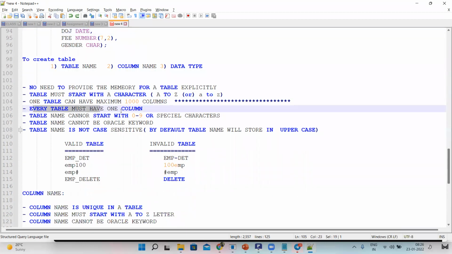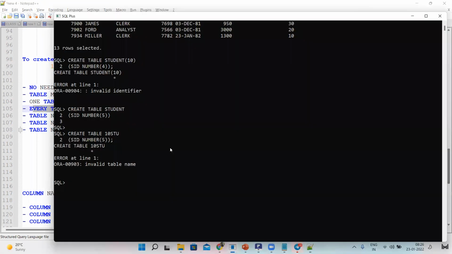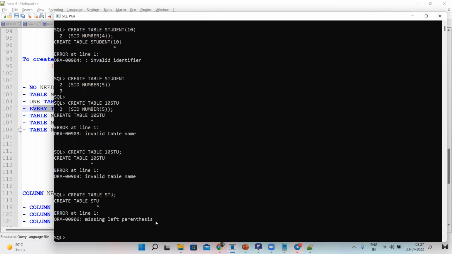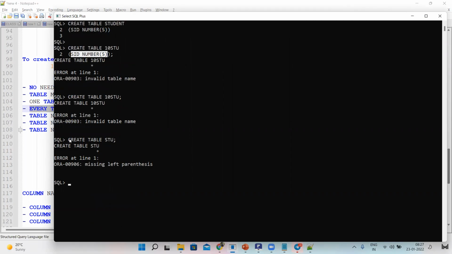Every table must have one column. So without a column, we can try to create it. Here we declare one column, right? SID, and the data type of the column is number. So let us create without a column. See, missing left parenthesis. It is throwing an error. So here left parenthesis means this one. That means every table must have at least one column while you create a table.